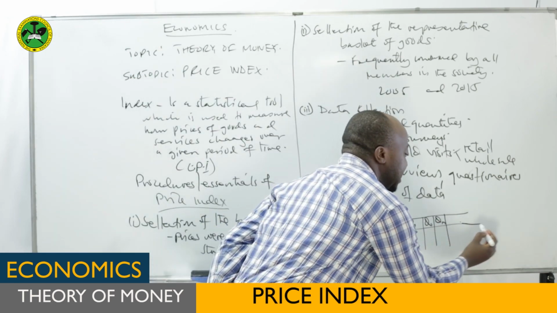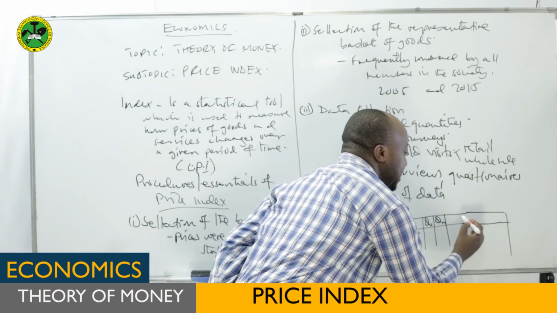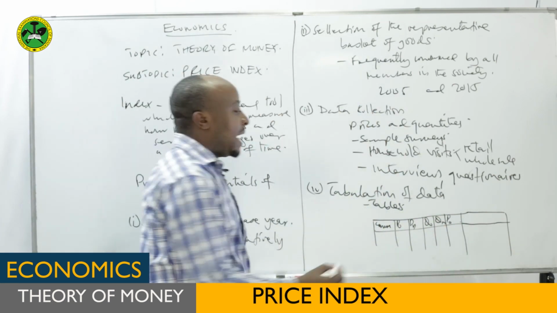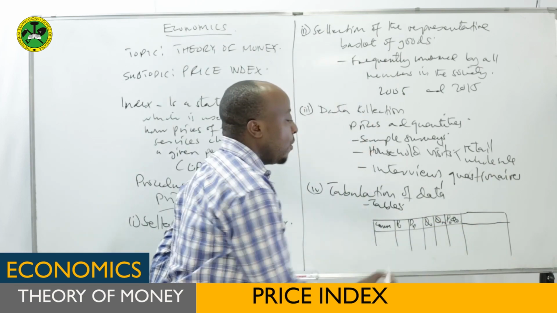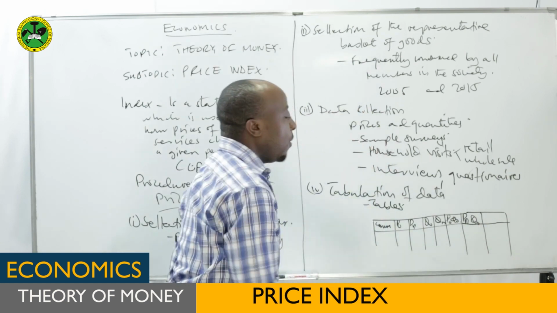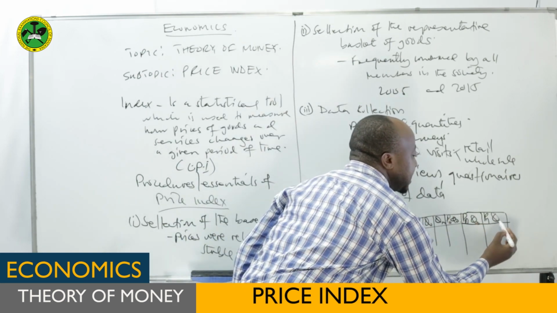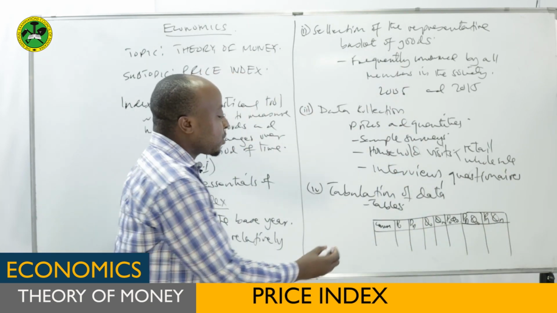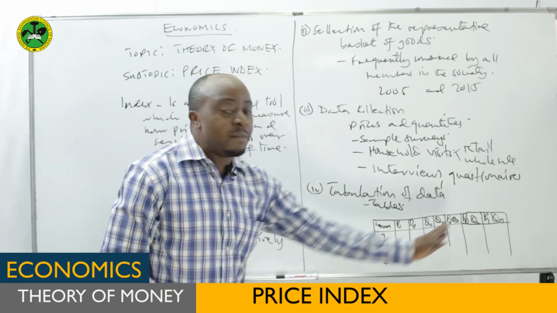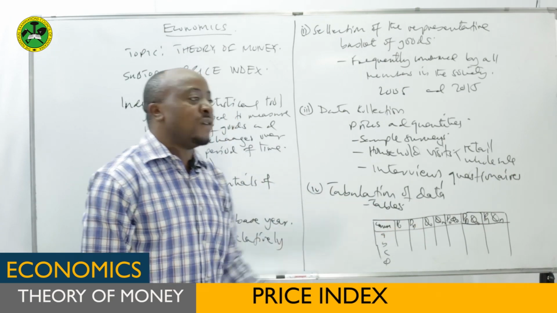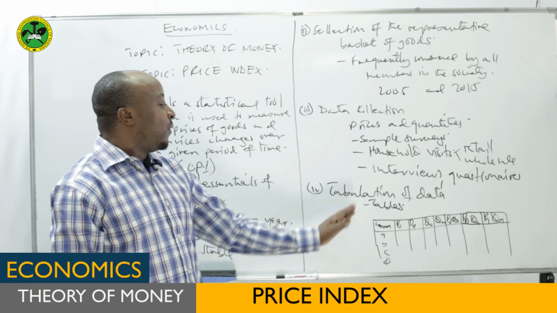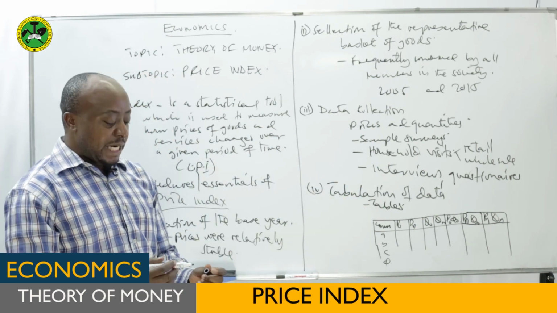Likewise, when we calculate these items, we may have items like this. For example, you can have price in the base year times quantity in the base year, or price in the current year times quantity in the base year, or price in the current year times quantity in the current year. Then you have those commodities, maybe commodity A, commodity B, commodity C, commodity D. So you have to fill in that information, and this is what we speak of as tabulation of data. Here you have tabulated the information because all the information is there. And this is the fourth step in measuring price index.